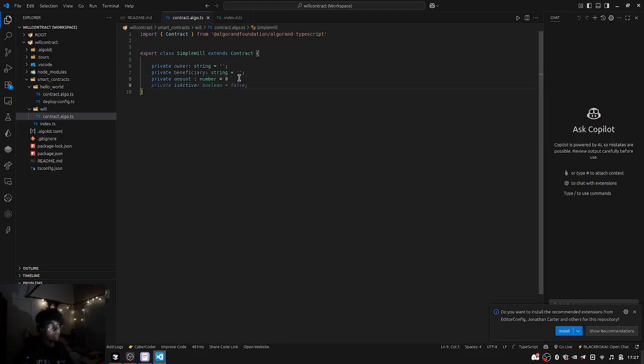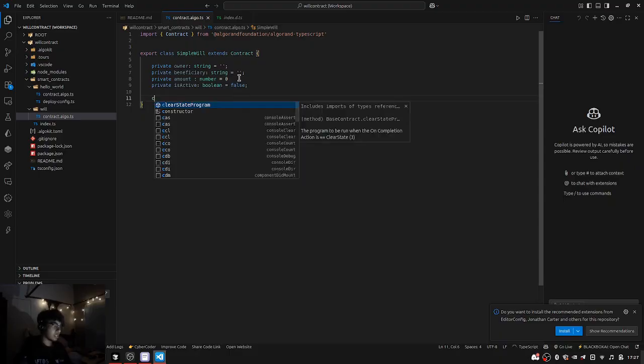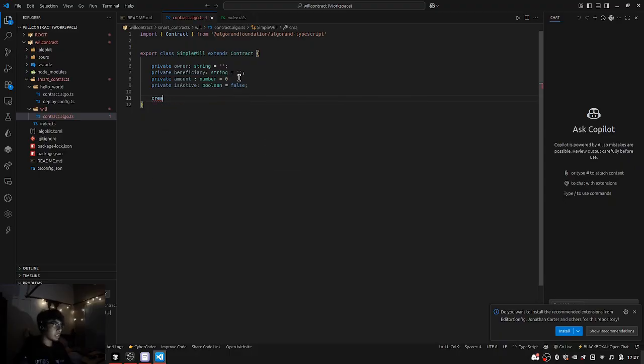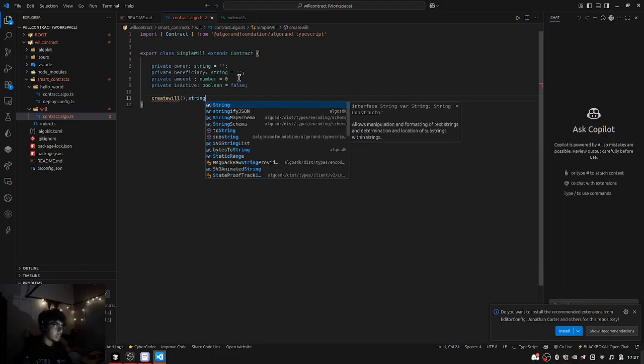Cool. What else will we be needing? Yeah, it shows the session. So it's active or not, right? Now the main thing: let's create a function that will create a will. So let's write a function for that. It will have parameters, and it will return a string.